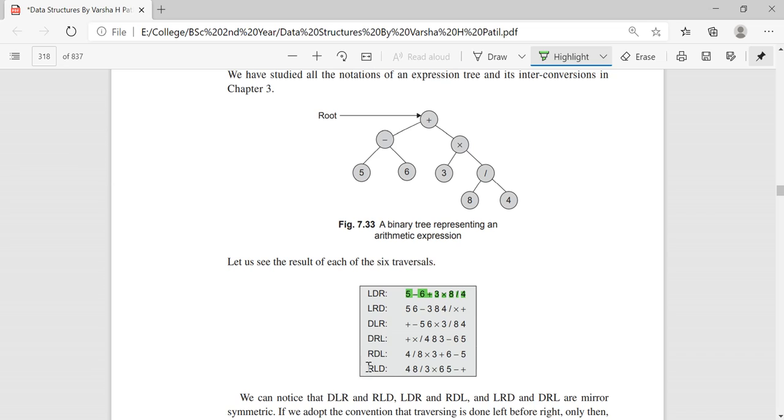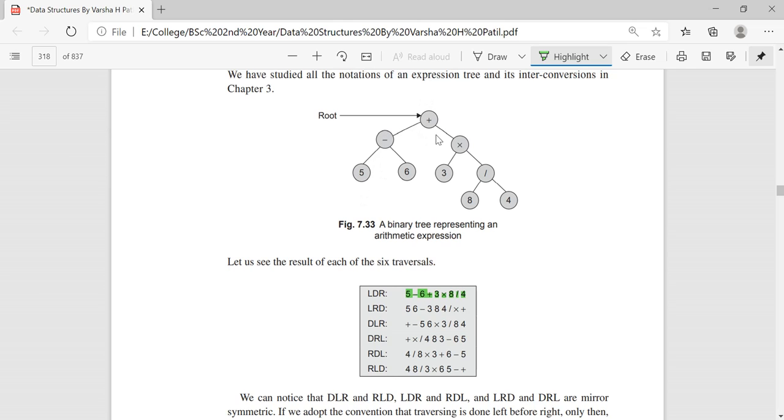Next, DLR: data first, next left, and then right. For any particular node you have to visit its left first.